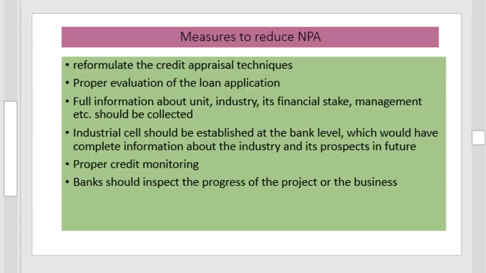Then proper credit monitoring. The bank should inspect the progress of the projects of the business. These are some of the important measures the banks can adopt to reduce NPA, that is, proper utilization of the loan as well as proper appraisal of the loan application, etc.